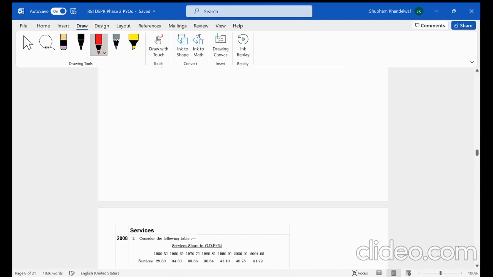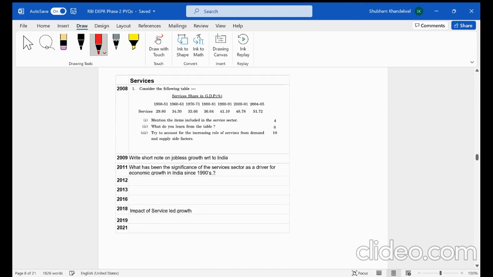Okay, now the services sector. Again, similar to the manufacturing sector, they haven't asked much from the services sector. If we look at 2008, basically they had given this data, and this was a very theoretical question: mention the items included in the services sector, and this was a 4 marker. So maybe they can ask this as a short note this time in a 5 marker. So guys, just note down what are the items included in the services sector, and then what did you get from this table, and then try to account for the increasing role of services from demand and supply side factors. So I mean, okay, you can handle this.